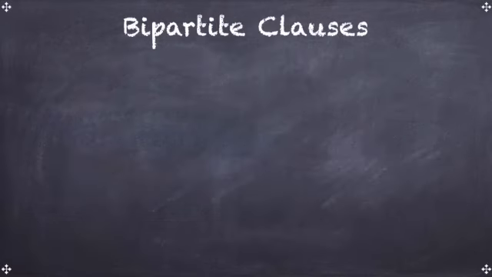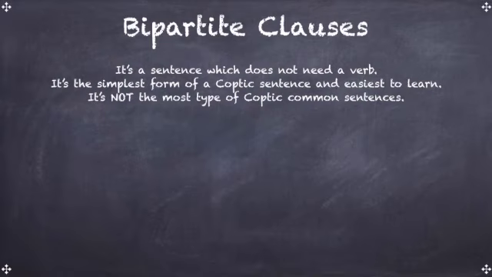Finally, we're going to talk about the bipartite clause. A bipartite clause in Coptic requires two things: a subject and a prepositional phrase, which may be referred to as a predicate. A prepositional phrase is basically a preposition and another noun. Okay, so here are some examples.